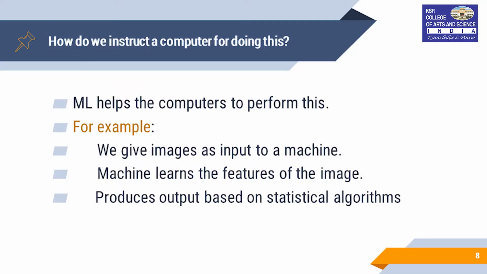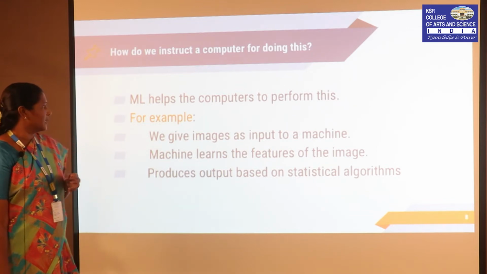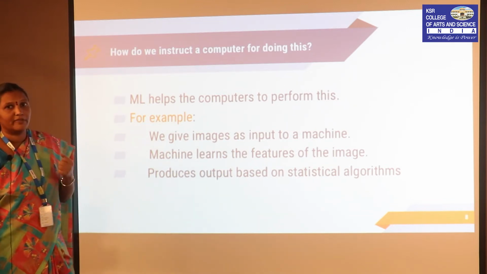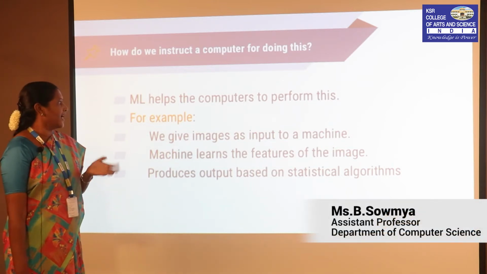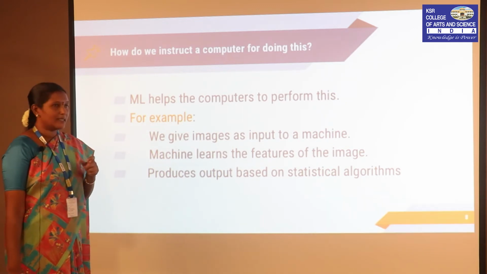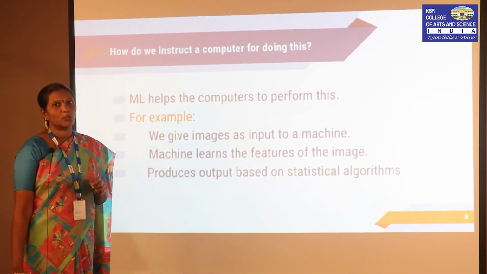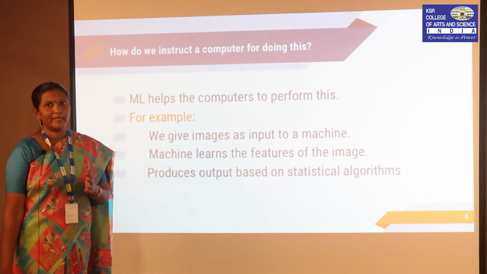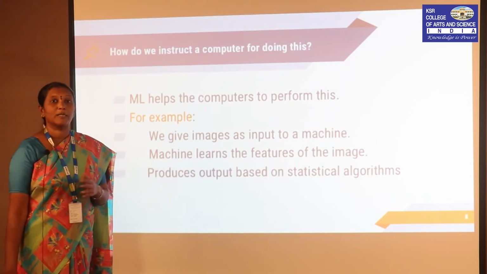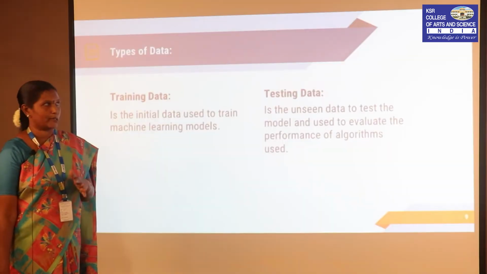Another question we can consider is, how do we instruct a computer to do this? Machine learning helps computers to perform this. For example, we can give images as input to a machine. The machine learns the features of the image and then produces the output based on statistical algorithms. As a whole, the training algorithms, which are statistical algorithms, help us to train the models and predict the results or decisions.